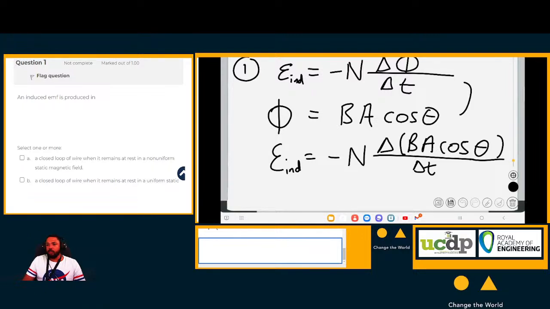We have already established that an EMF is induced when the magnetic field changes, when the area changes, or when the angle between these two changes. So let's see.